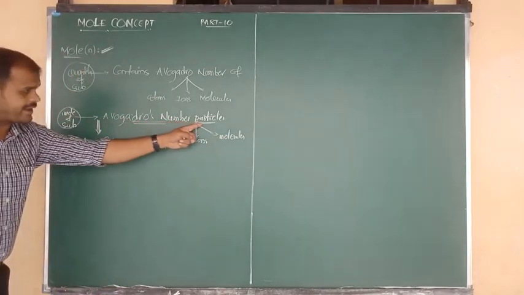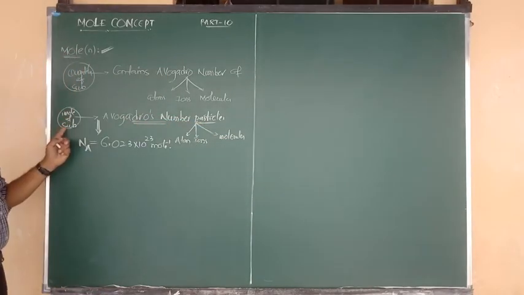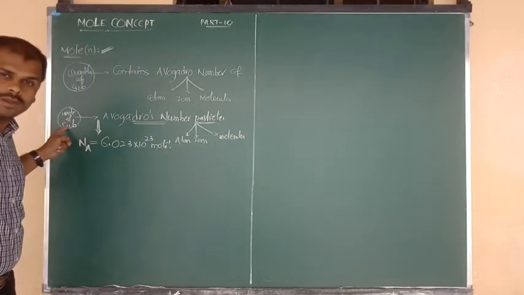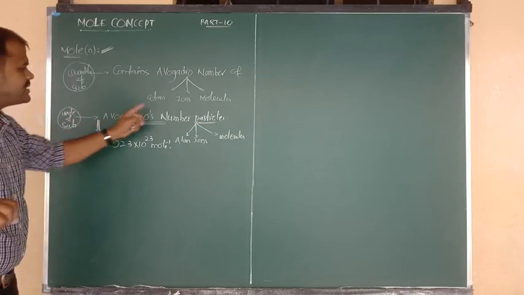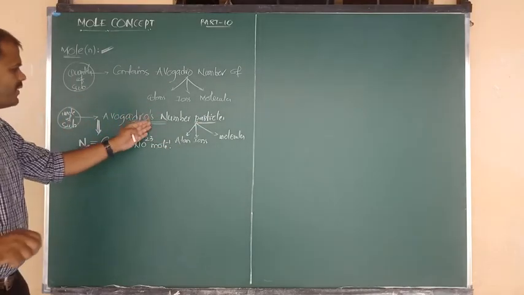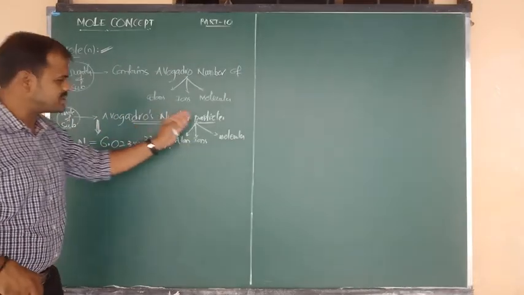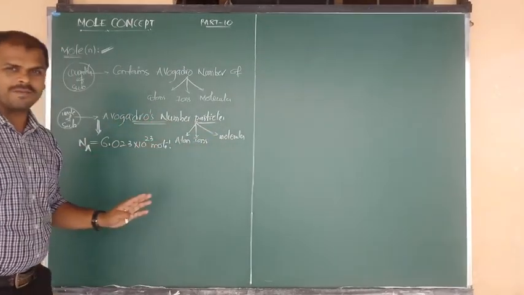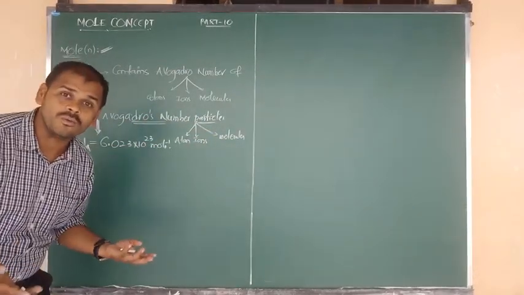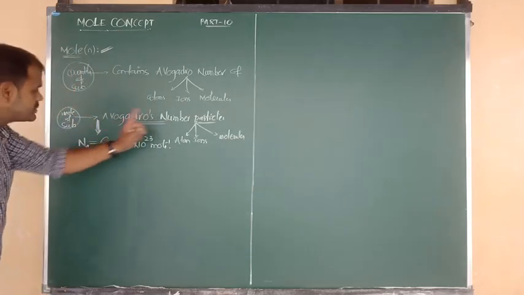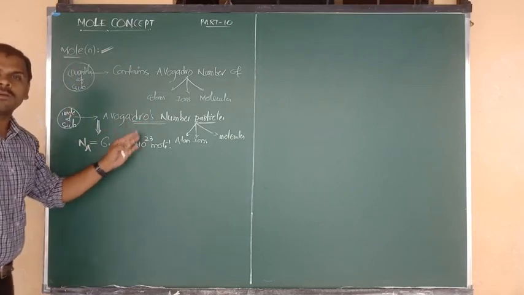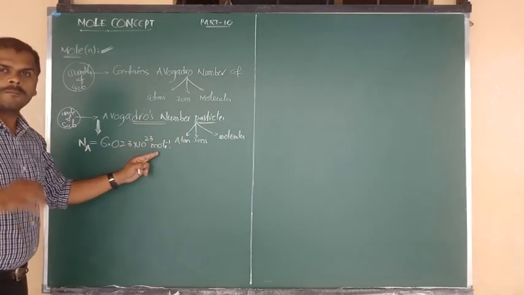So the number of particles present in 1 mole of any substance should be a fixed number of atoms, ions, or molecules. The number is equal to the Avogadro's number. So what is the value? The value of Avogadro's number is 6.023 into 10 to the power of 23 per mole.